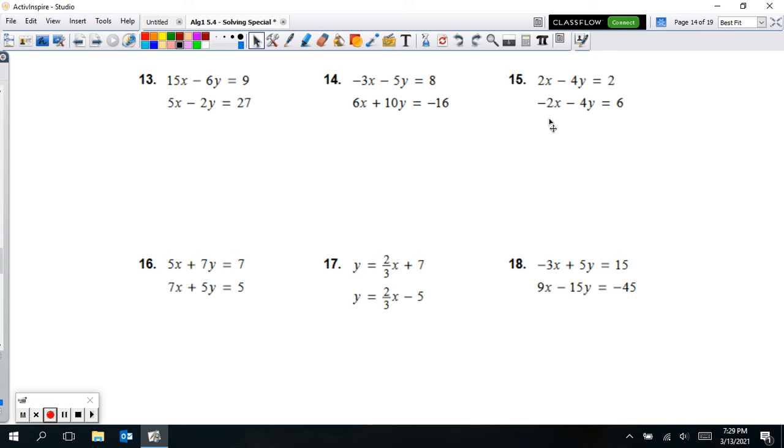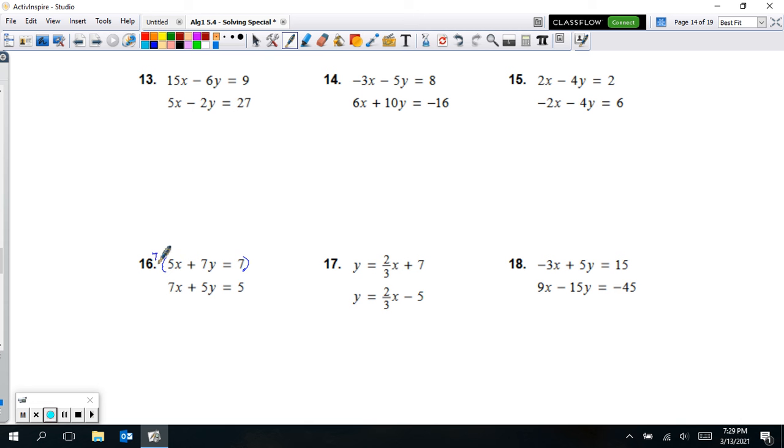So number 16. When we look at this one on 16, again, things are all lined up for elimination, but I can't eliminate anything yet. You need to figure out what these could both become. They could both become 35. It's the closest thing. So you're going to just have to multiply them by their numbers.